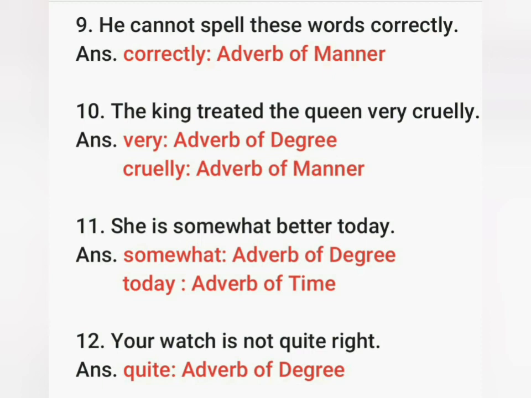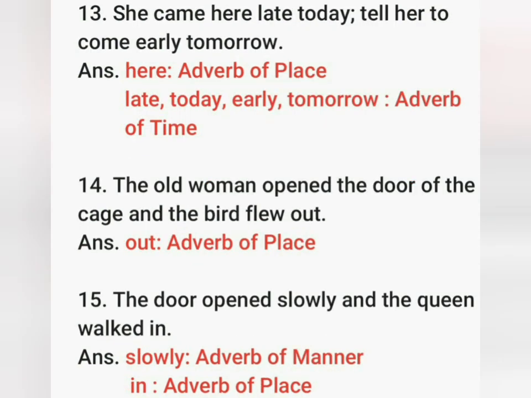Next, number 12. Your watch is not quite right. Here the word quite is an example of adverb of degree. Next, number 13. She came here late today. Tell her to come early tomorrow. In this sentence we have so many adverbs. The first one is here. It is an adverb of place. Next, late, today, early, tomorrow. All these four words are adverbs of time because they give us the answer of the question when the action is done.